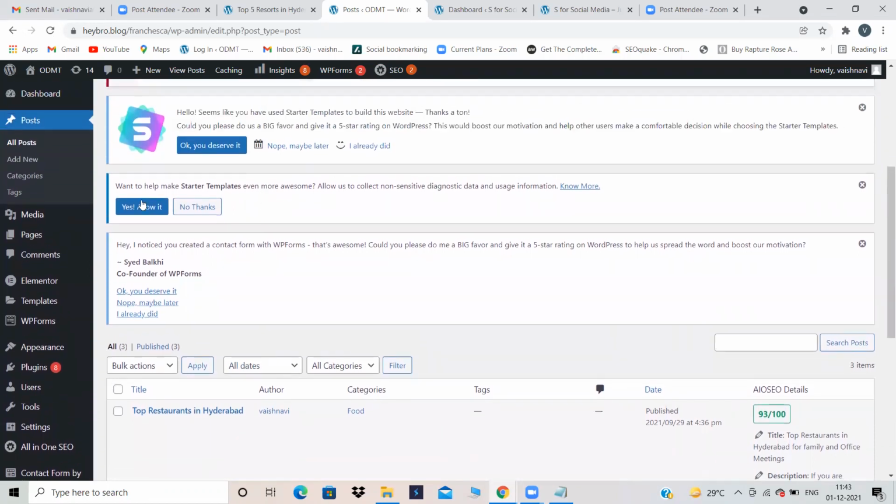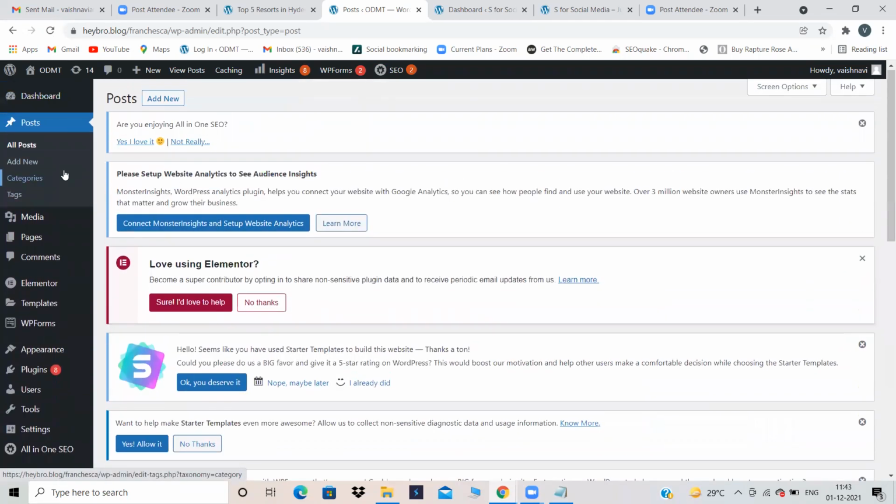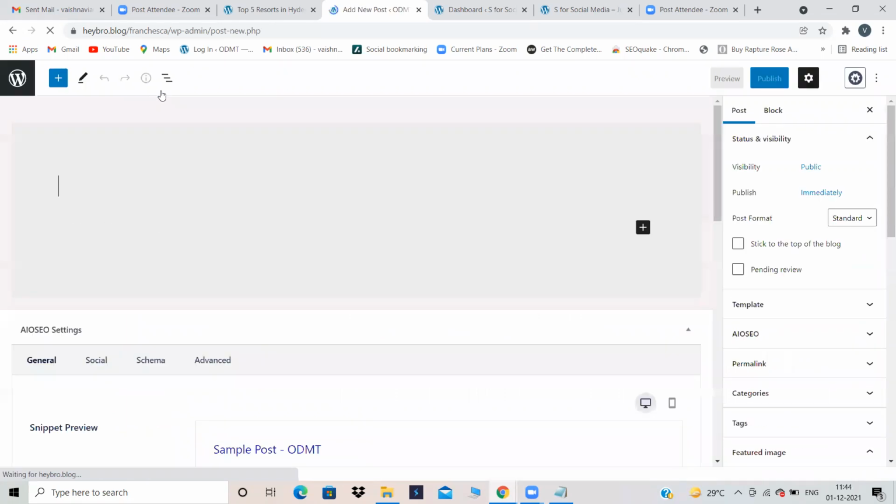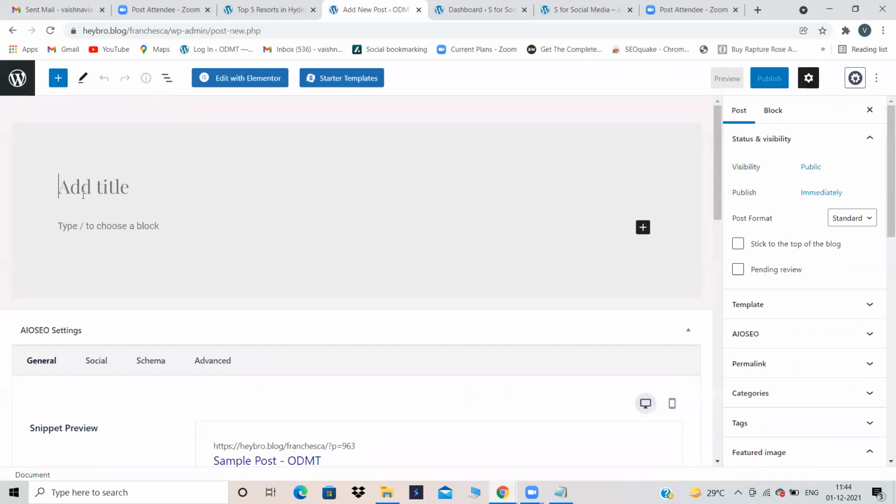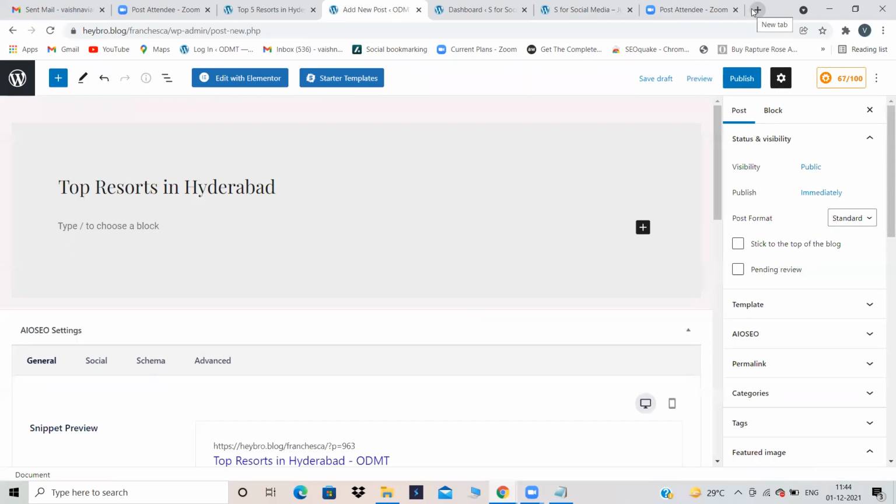So, click on post. I need to create a post, right? So, click on post, add new. Click on post and add new. And here we will write a blog regarding top resorts in Hyderabad. Now, we do not have any particular content with us.